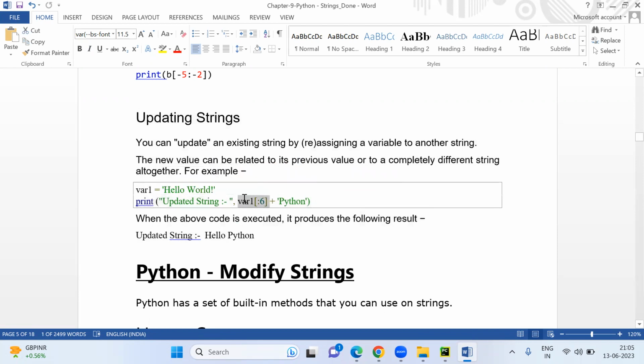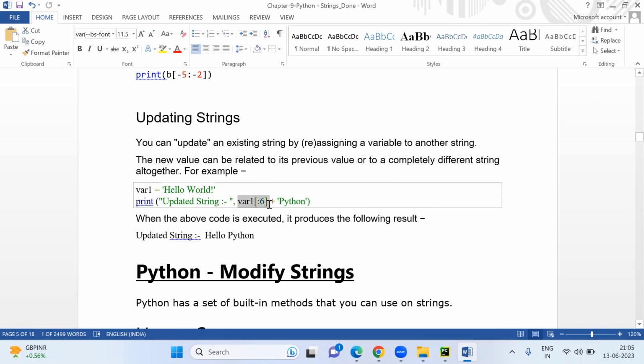Whatever value you want to change, using the slice operator you have to mention that. So this is the concat operator, correct? In Python we use the plus symbol to concat strings. Whatever string you want to print here and add something to, you just mention here.